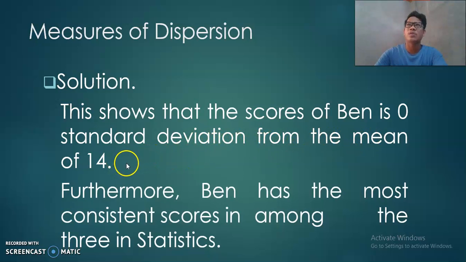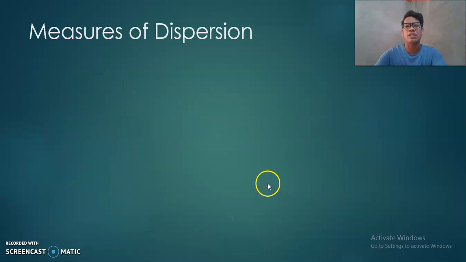There is no distance or variation of all the scores of Ben from the mean, because all these scores are 14 and its mean is also 14, so there is no difference. Furthermore, Ben has the most consistent scores among the three students in statistics.